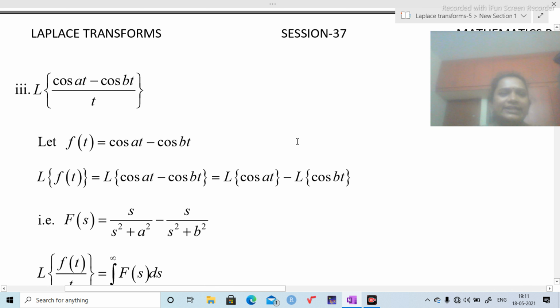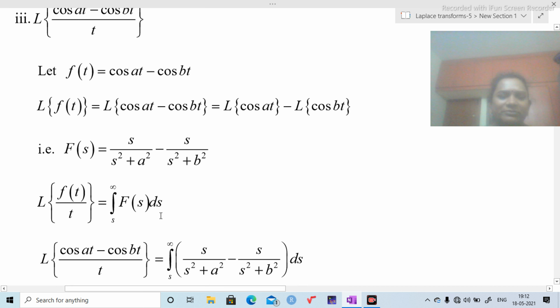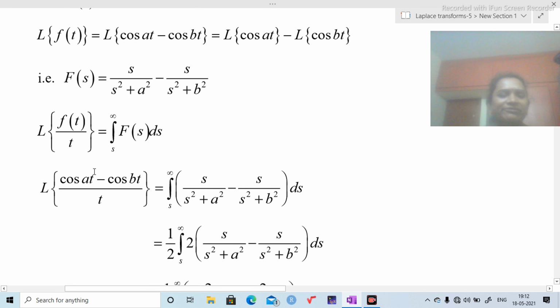Next question, L of cos at minus cos bt by t. Let f of t equal to cos at minus cos bt. L of f of t equal to L of cos at minus cos bt, which is equal to, by using linear property, L of cos at minus L of cos bt. The value of L of cos at is s by s square plus a square minus the value of L of cos bt is s by s square plus b square. This is the formula. Now I am going to substitute f of t and f of s values. Then I am going to get this step.